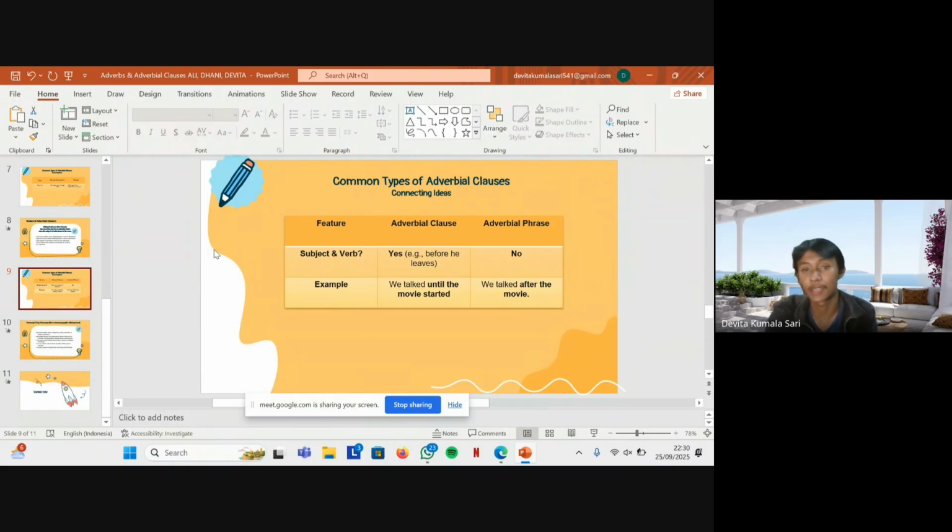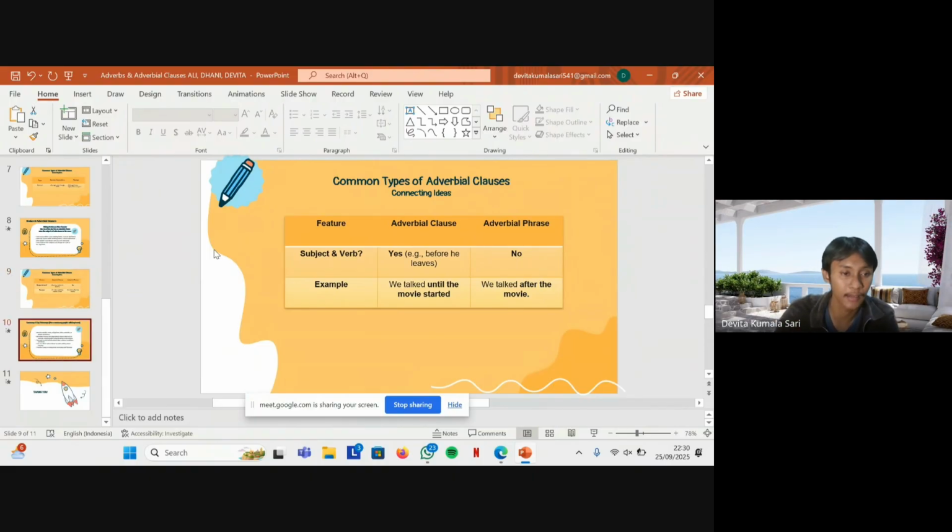And then common types of adverbial clauses, connecting ideas. It is important to know the difference between a clause and a phrase. A clause has a subject and verb. A phrase does not. For example, clause: he left before the meeting ended. For example, phrase: he left before the end of the meeting. They give similar information, but the structure is different. Clauses give more detail because they include a verb.